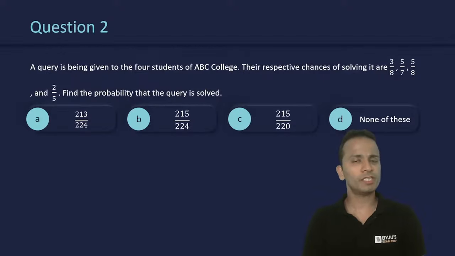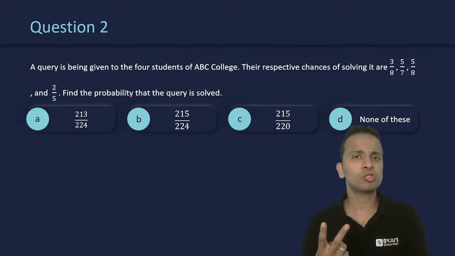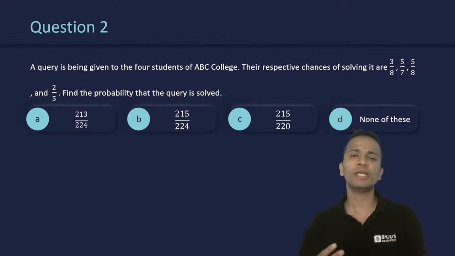Now, the shortest way of solving this question will be using the concept of all minus none. Okay. Now we need the query to be solved. Okay. So the query will be solved if at least one of these 4 students will solve the query. That means exactly one of them will solve the query, or two of them may also solve the query, three of them may also solve the query, or all four of them may solve the query. Okay, so what we have to find out is the probability that at least one will solve.